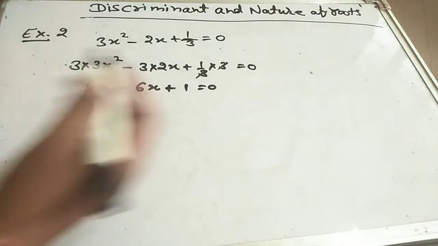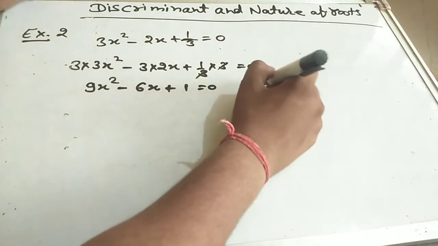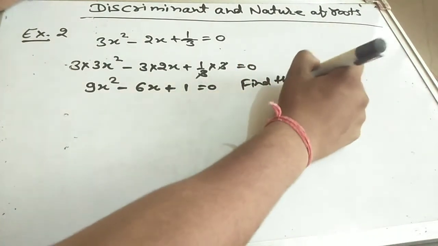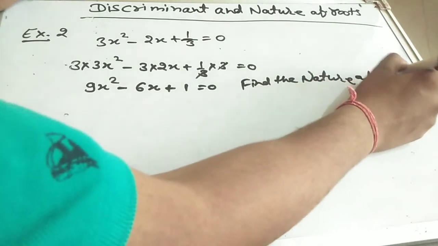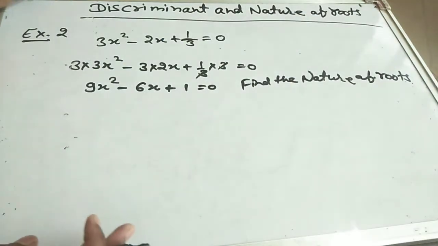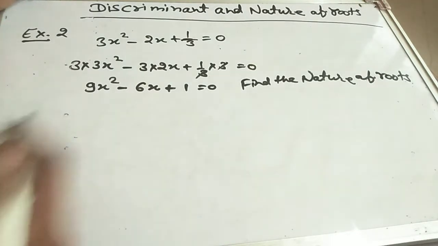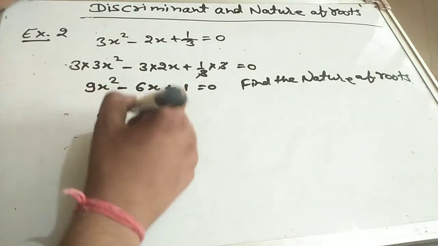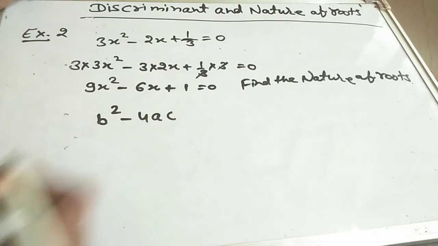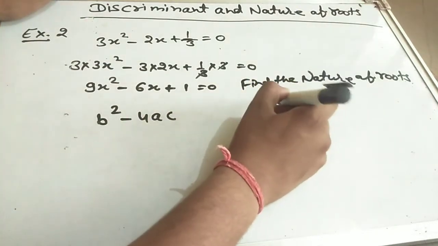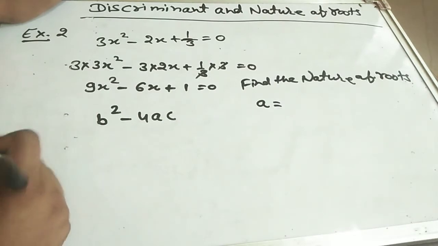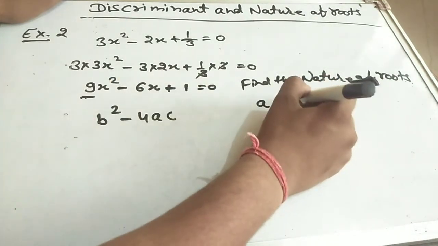It is our quadratic equation. Okay. Now find the nature of roots. So discriminant b square minus 4ac. A is the coefficient of x square, so 9.